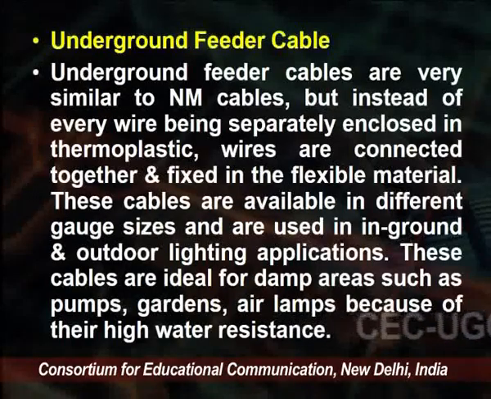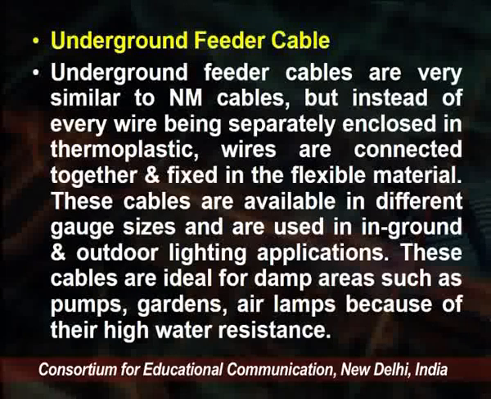The next type of cable is the underground feeder cable. These are very similar to the non-metallic cables, but instead of every wire being separated and enclosed in thermoplastic, the wires are connected together or fixed in a flexible material.